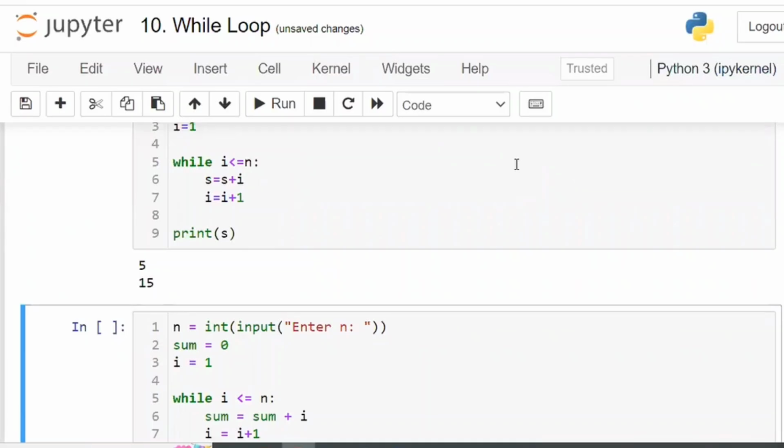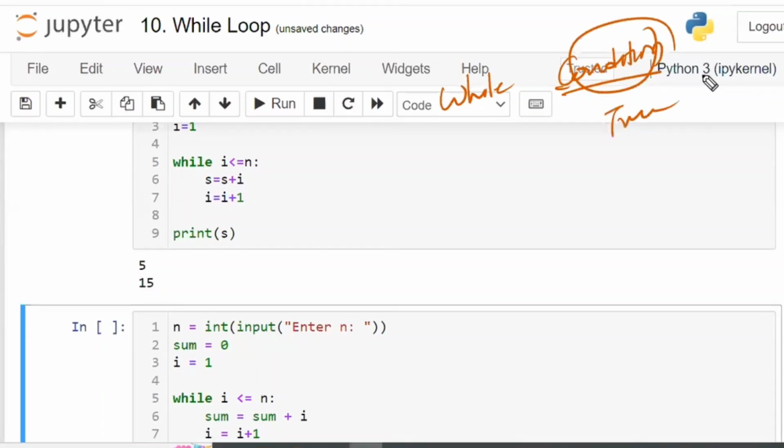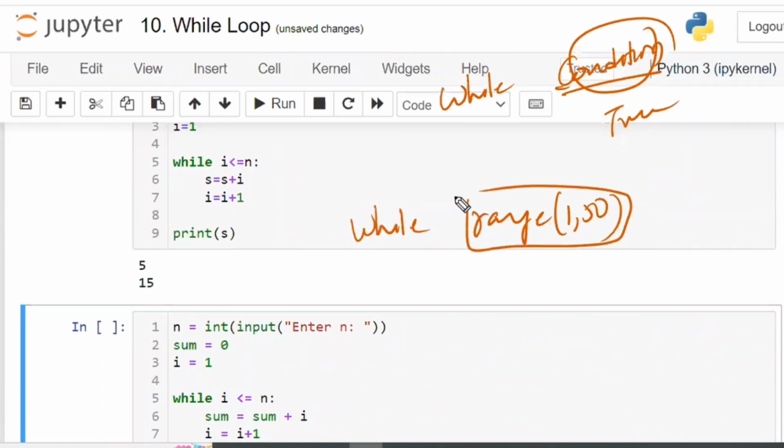In a while loop, after writing while, whatever you write should only be the condition. The output of this should be true or false, not values. Here you have to write the condition only, which gives true or false as the output. If you write separately, for example, range of 1 to 50, and you write while like this, first tell me what is the output of this exclusively.